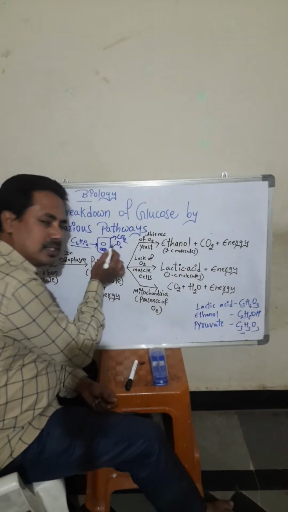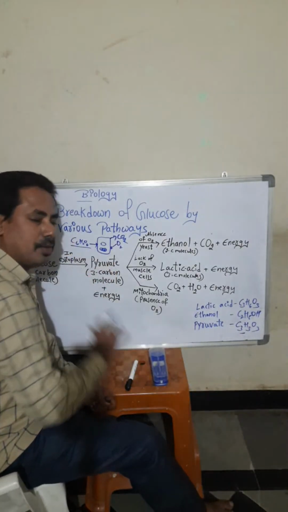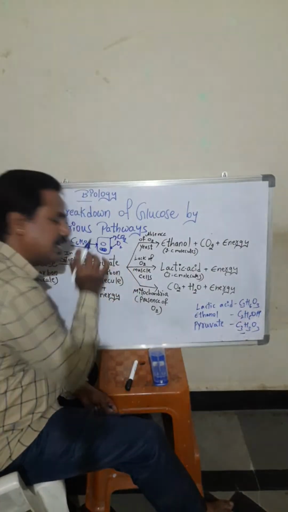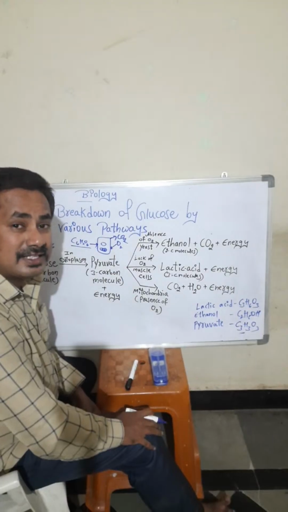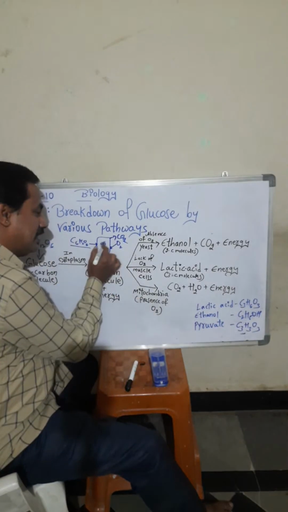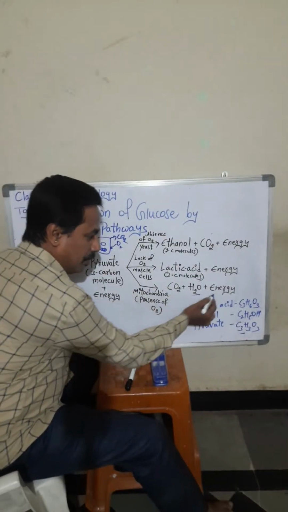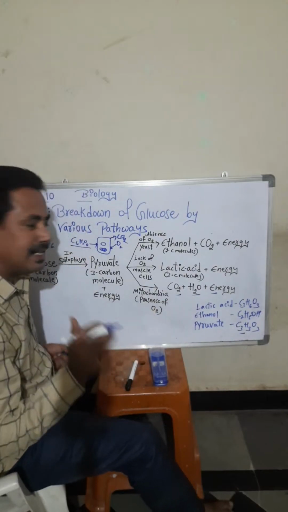So what will this oxygen do? It goes to the mitochondria. The glucose is also coming to the mitochondria. Oxygen is also coming to the mitochondria. At that time, what happens? A chemical reaction takes place. Energy is released, and a small amount of water is formed. Energy is released in the form of ATP, and carbon dioxide is released.